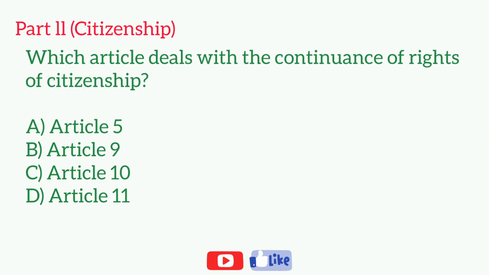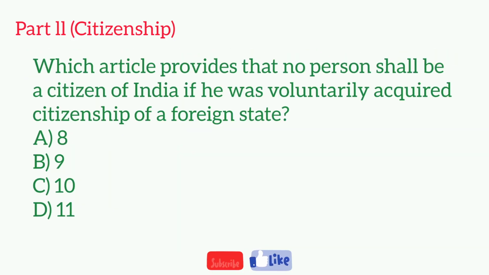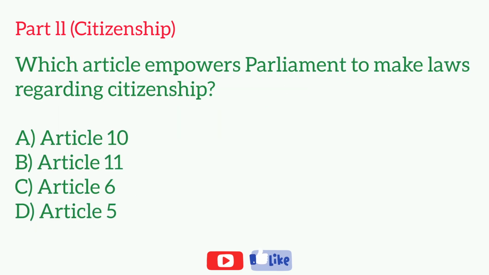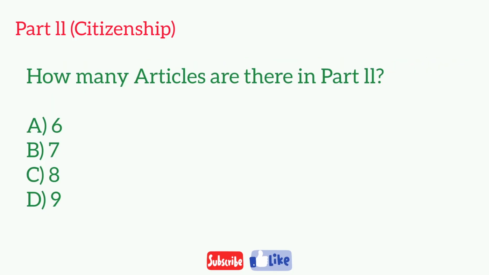Which article deals with the continuance of rights of citizenship? Which article provides that no person shall be a citizen of India if he has voluntarily acquired citizenship of a foreign state? Which article empowers Parliament to make laws regarding citizenship? How many articles are there in Part 2?